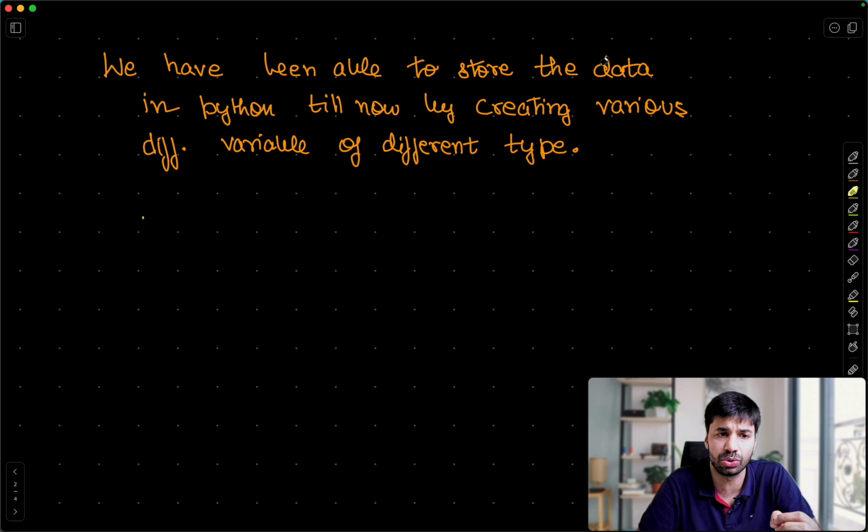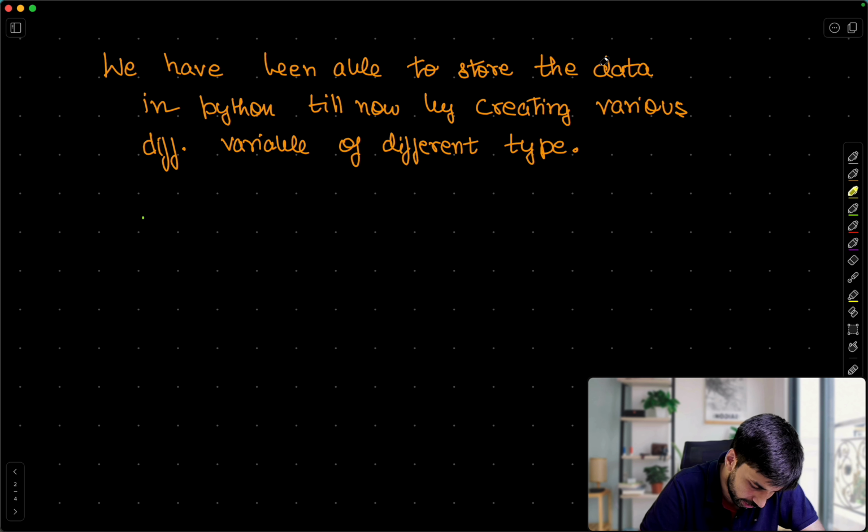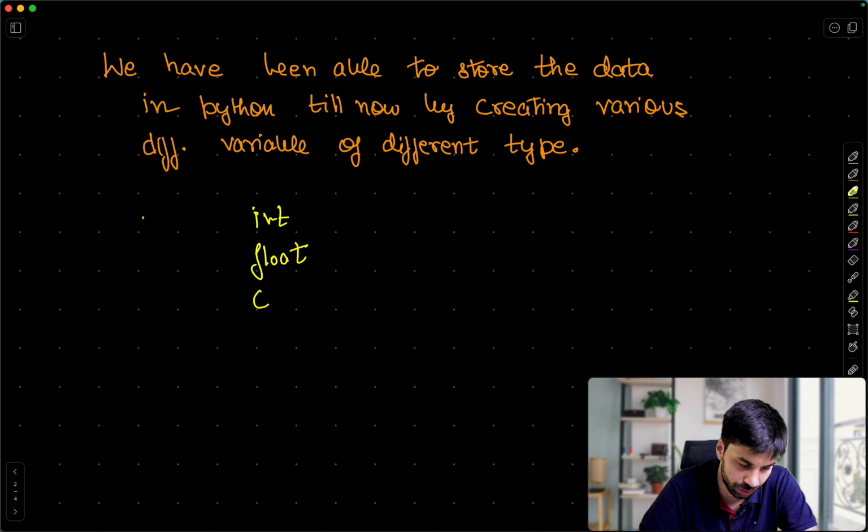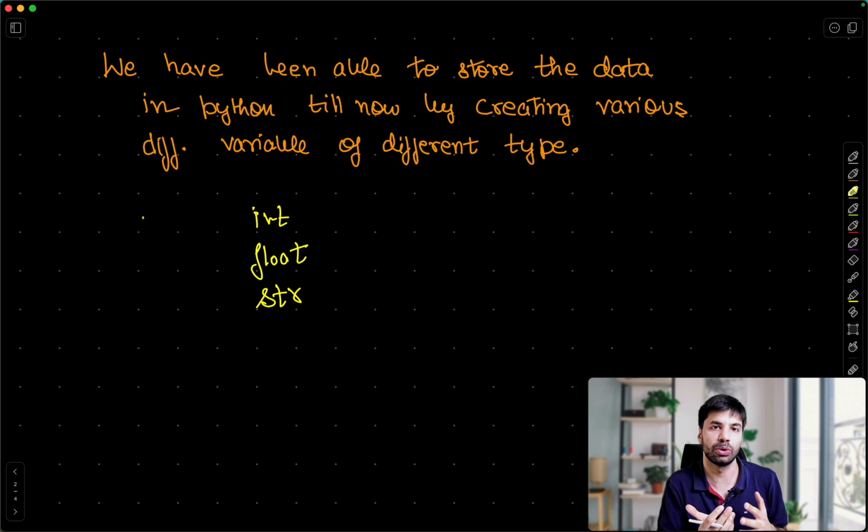We have been now able to store the data in Python by making various variables of different types, right? So we were able to make integer, then float, then maybe complex kind of data, like complex you were not using. So maybe let's say we are using string. Okay. So till now, these were the different ways we were able to store our data.